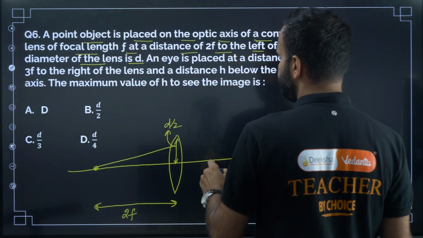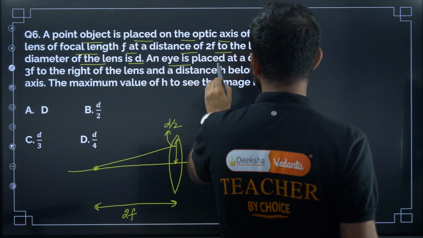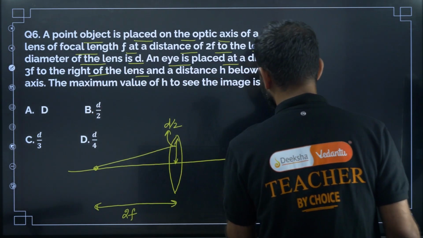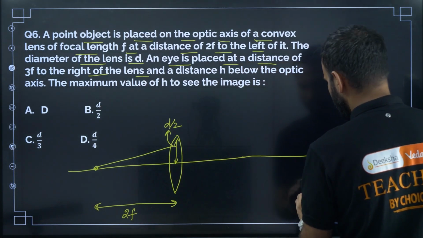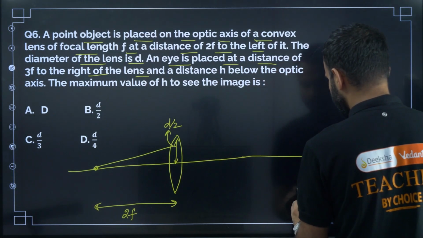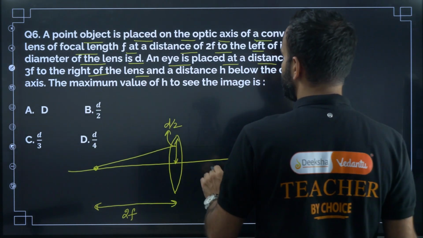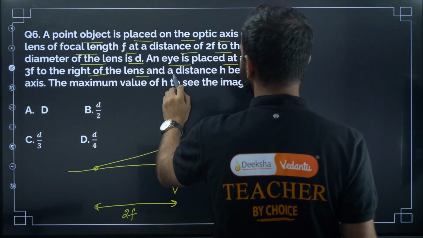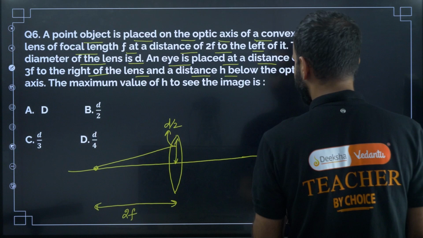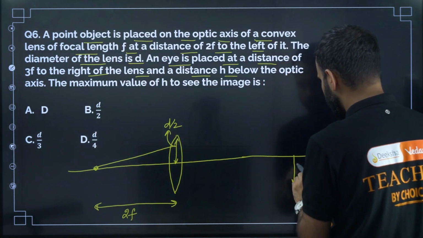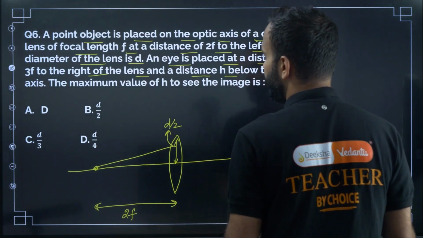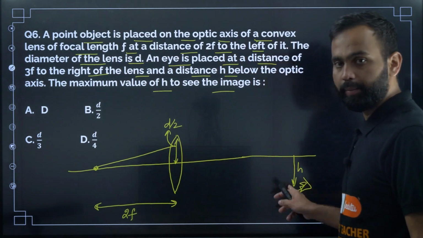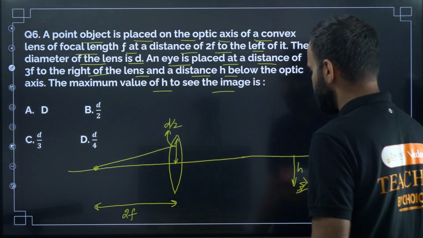D by 2. And the eye is placed at a distance of 3f to the right of the lens, and at a distance h below the optic axis. We need to find the maximum value of h to see the image.